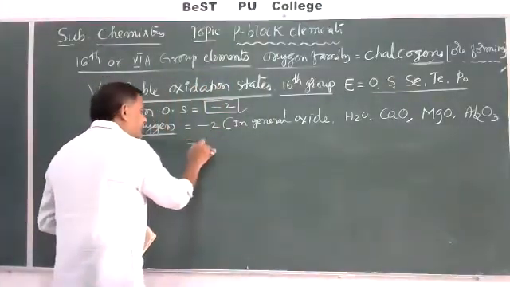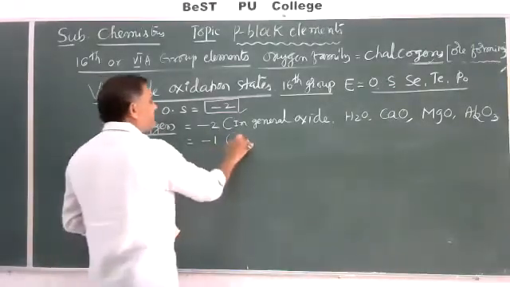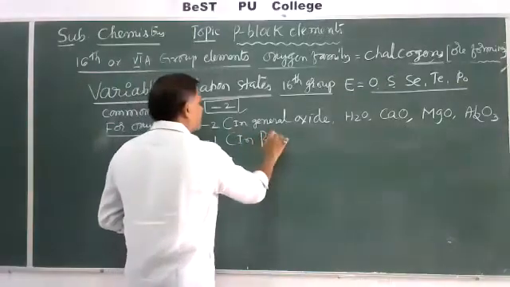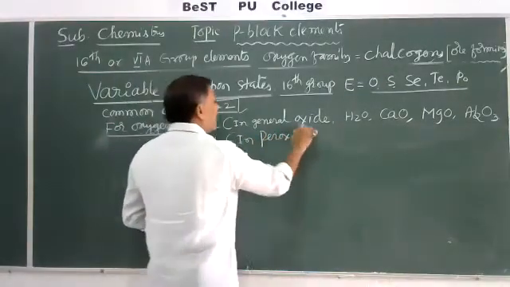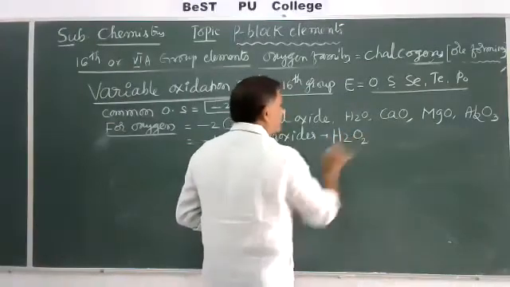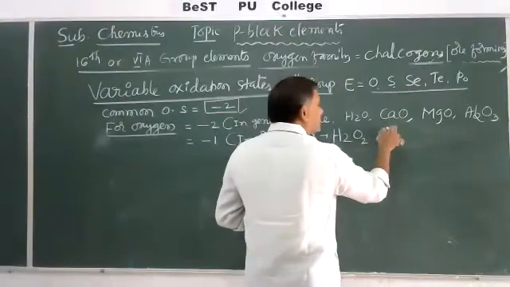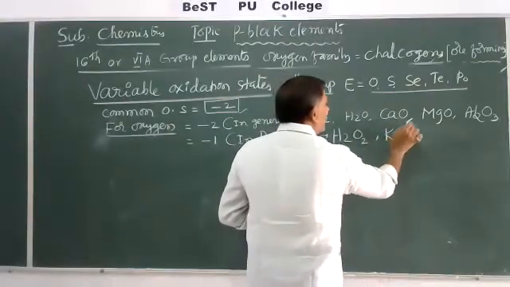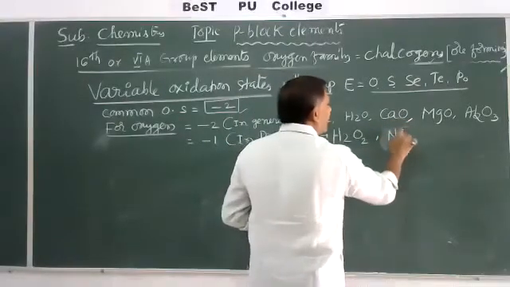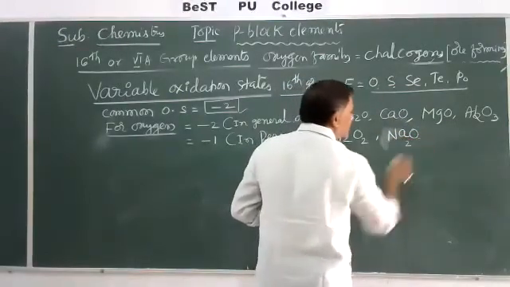It also exhibits -1 oxidation state, that is in peroxides. Peroxides means hydrogen peroxide, H2O2, like potassium peroxide, sodium peroxide, Na2O2.